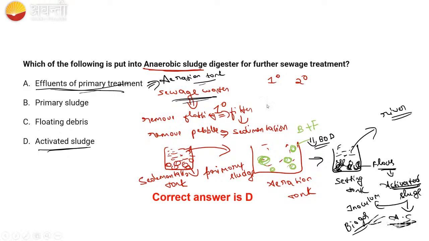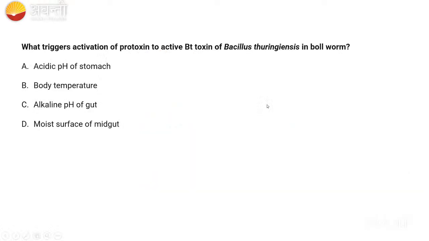Okay. Fine. So now let us go to what triggers the activation of prototoxin to the Bt toxin of Bacillus thuringiensis in the bollworm. Tell me, guys. So what triggers the activation of prototoxin of Bt toxin? I told you. So that Bt toxin is going to be activated in the midgut only, in the gut only, not in the stomach. Right? That is going to be activated. Why? What triggers?